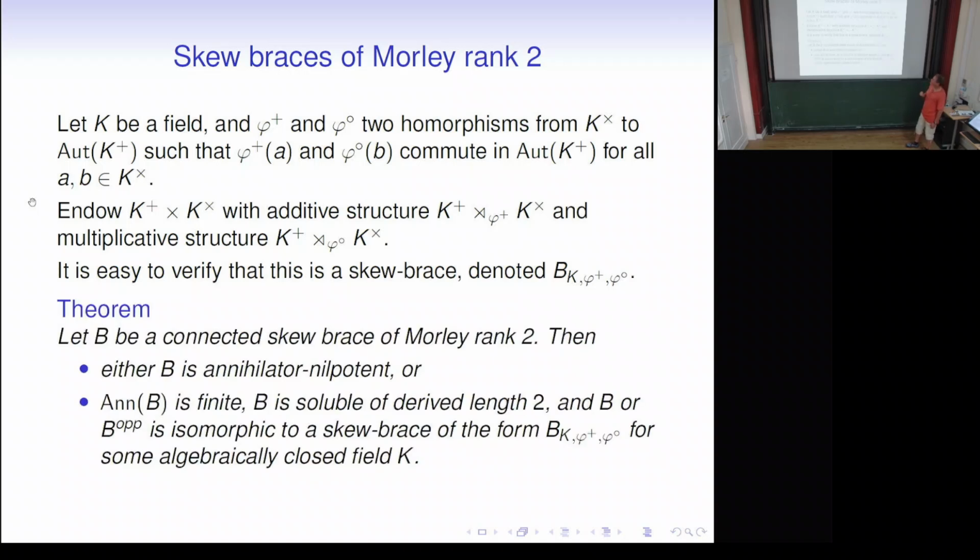And so the theorem is, if we have a connected skew brace of Morley rank 2, then either the brace is annihilator nilpotent, or it is soluble, and we know what it is. In fact, up to reparametrizing, phi plus and phi times are just powers: a goes to a to the n, b goes to b to the m. And obviously, if we take an algebraically closed field, then these are definable of rank 2 in there, so they are skew braces of Morley rank 2.